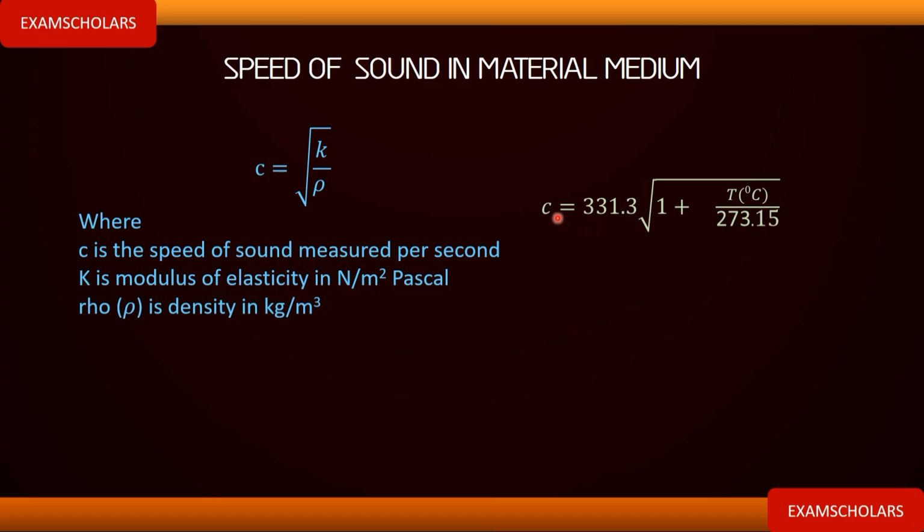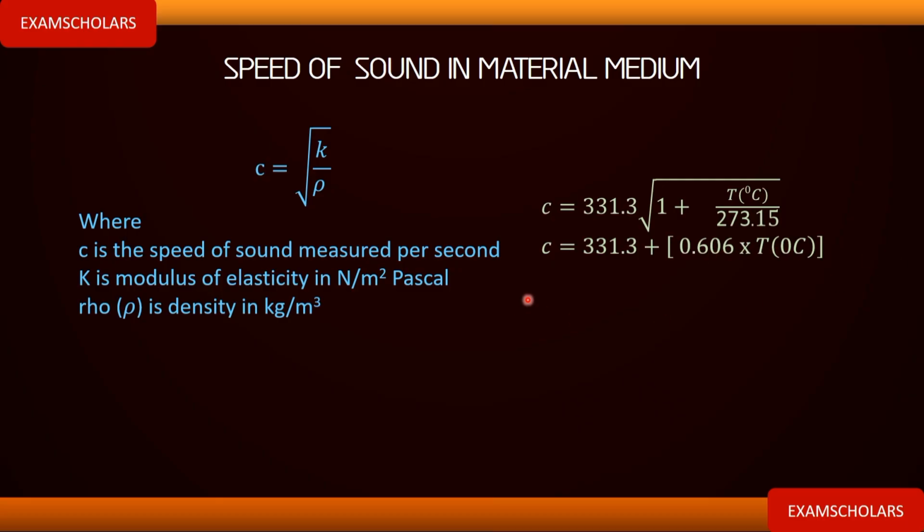So, looking at this formula, the speed of sound is proportional to temperature. We are still going to break down that formula. We can reduce it and find a simple expression for this. And what is that simple expression? C equals 331.3 plus 0.606 times T in degrees Celsius.